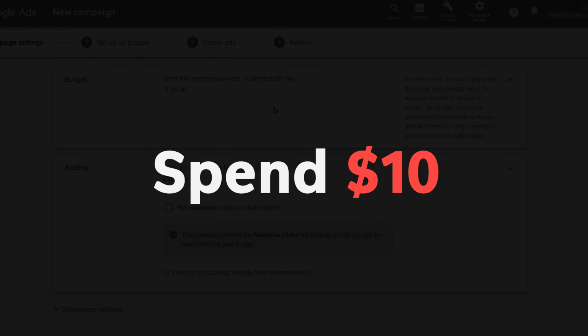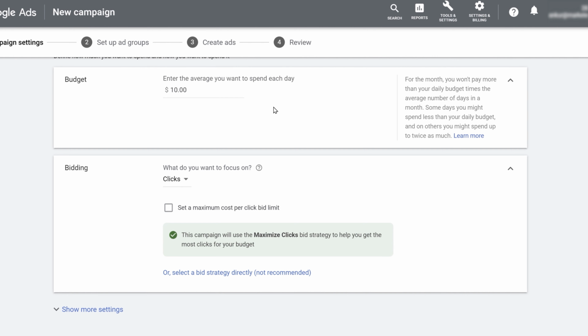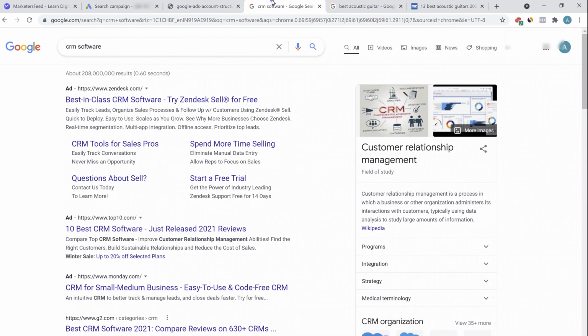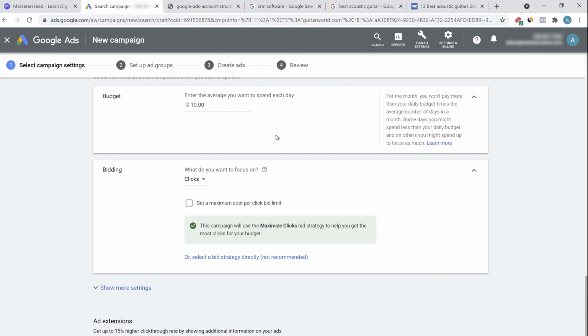So at least spend $10, but then again, this depends upon the kind of niche and the kind of keywords you are targeting. If you're targeting a keyword like CRM software, then the cost per click will be extremely high because this is a very competitive keyword. But if you're targeting a very general keyword where the advertiser competition is low, then the cost per click might be low and you might be able to drive more clicks.